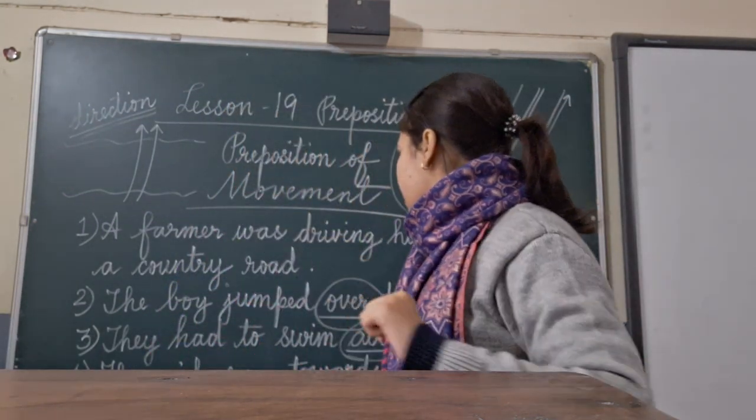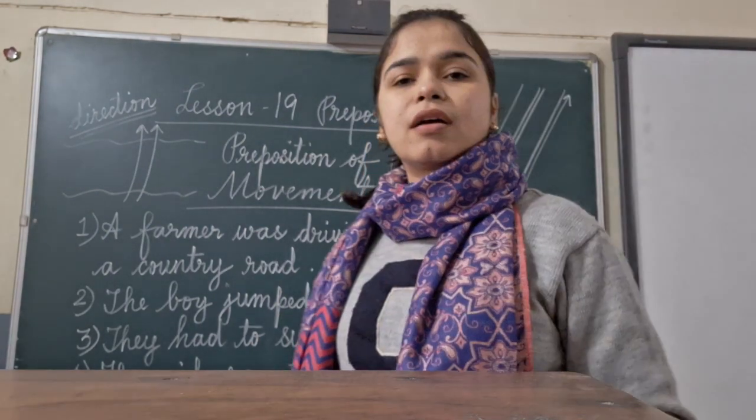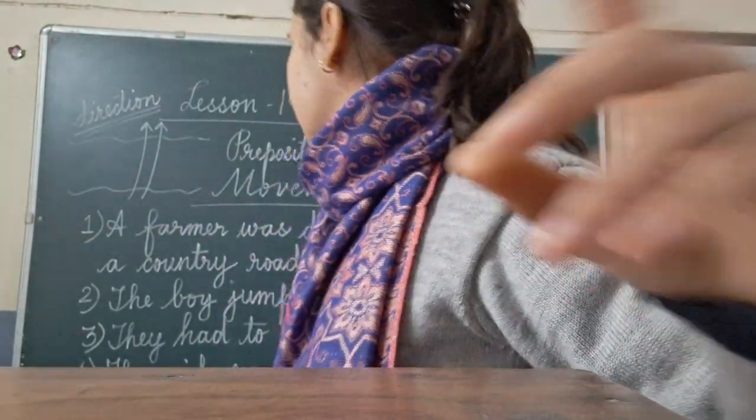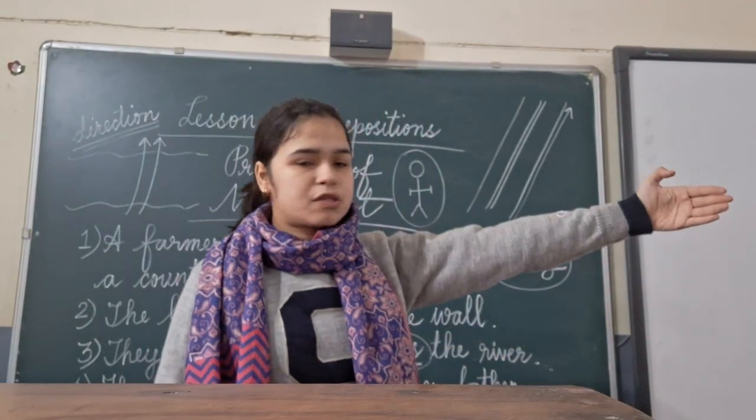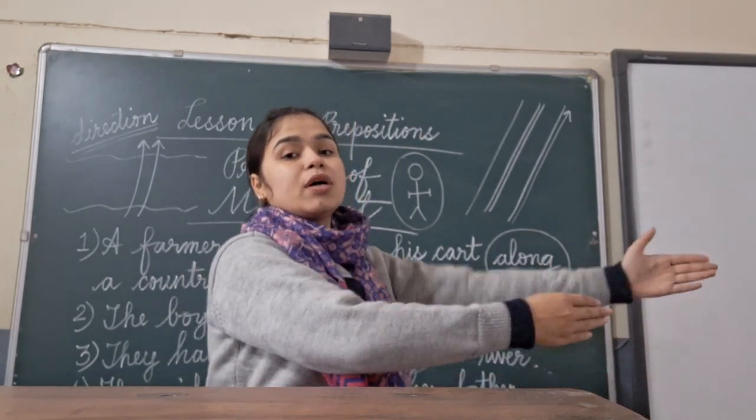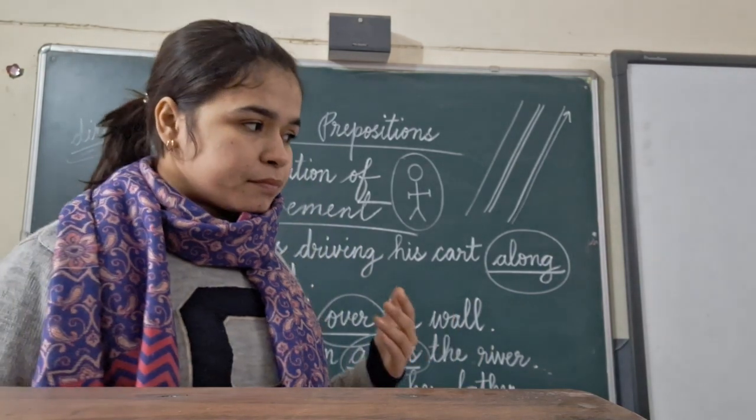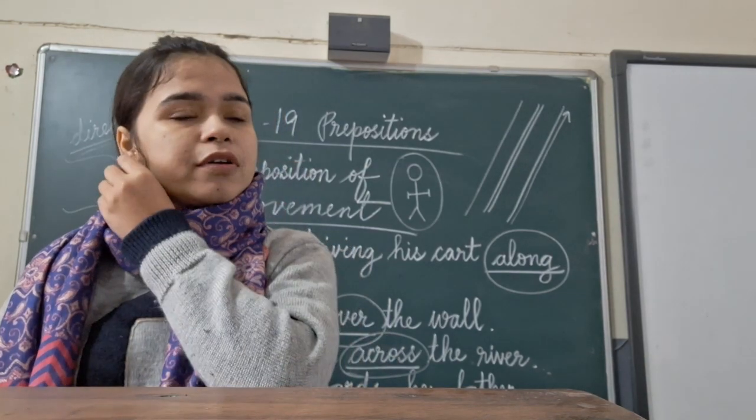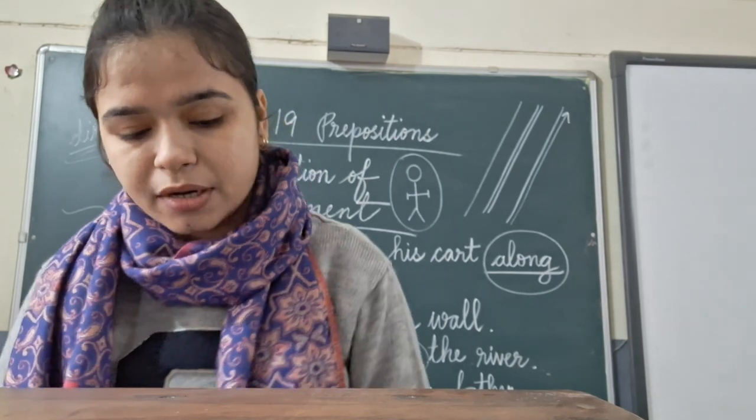The girl ran towards her father. Last sentence I have written: the girl ran towards her father. It is not visible, but you can understand by listening. Her father was standing at a distance somewhere there, and the girl ran towards him. So again we come to know the direction of that girl, where she is going. These types of words which tell us about the direction are known as preposition of movement.